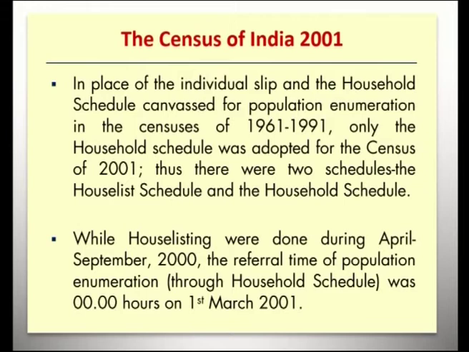While house listing was done during April to September 2000, the referral time of population enumeration through the household schedule was 0 hours, not the sunrise as was adopted in 1981. It is considered to be 0 hours on 1st March 2001.